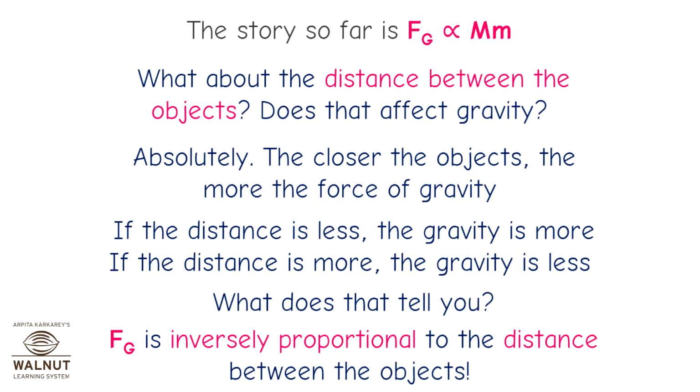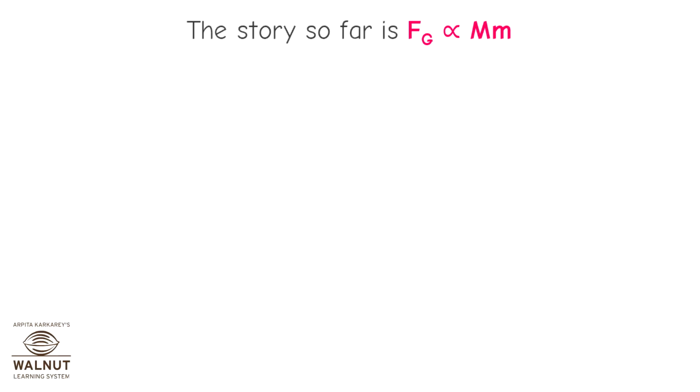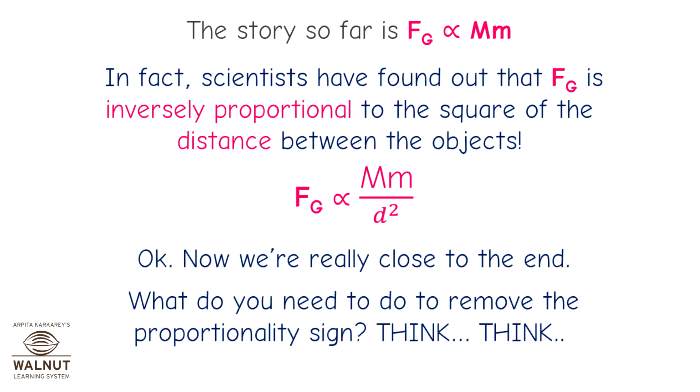What about the distance between the objects? Does that affect gravity? Absolutely. The closer the objects, the more the force of gravity. If the distance is less, the gravity is more. If the distance is more, the gravity is less. What does that tell you? Fg is inversely proportional to the distance between the objects. In fact, scientists have found out that Fg is inversely proportional to the square of the distance between the objects. Therefore, Fg is directly proportional to Mm upon d square.